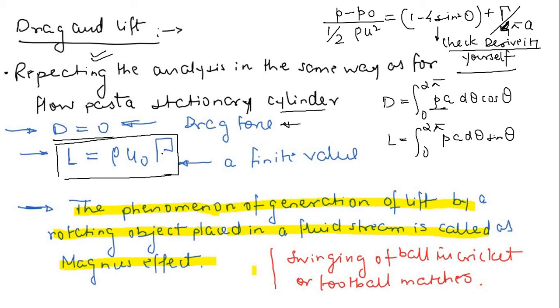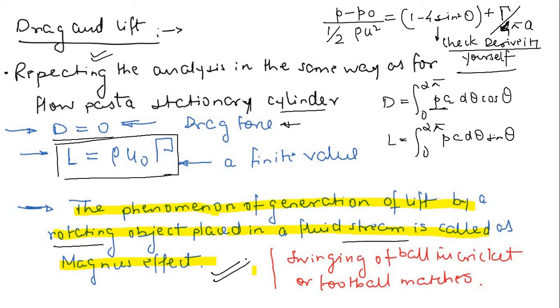What is gamma? Gamma is circulation. We talk about vorticity, we talk about many things, but this circulation we never understood. We never talked about the importance of circulation. That is the component of velocity which is parallel to the contour, right? This phenomenon of generation of lift by a rotating object placed in a fluid stream is called the Magnus effect. Very important effect.